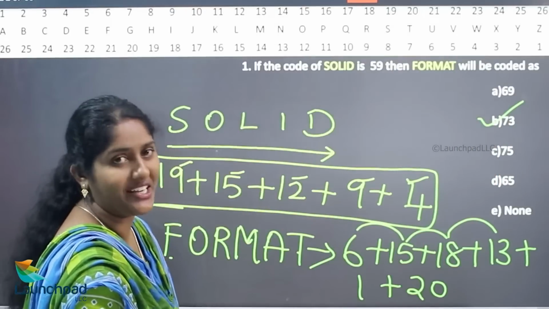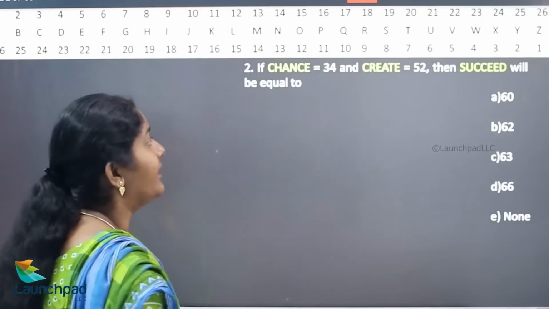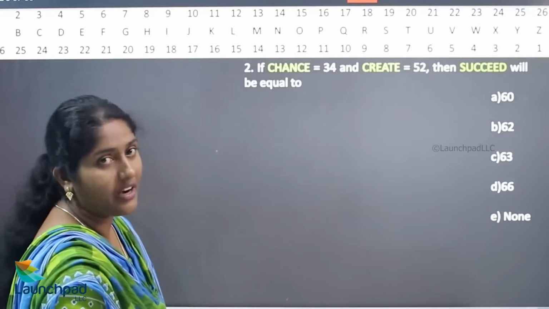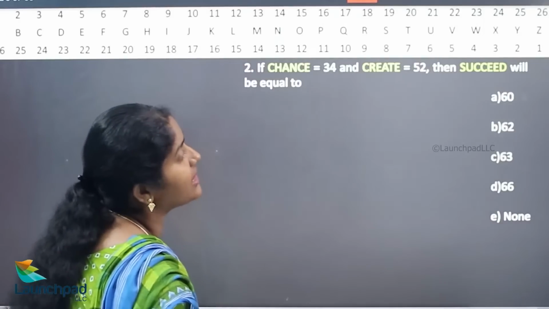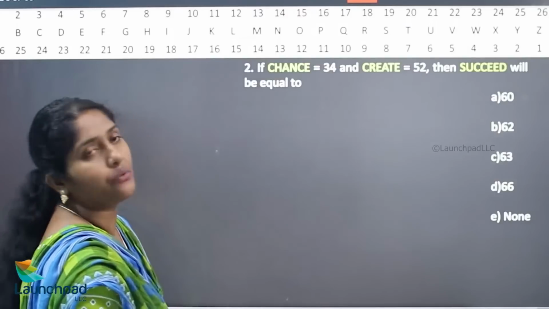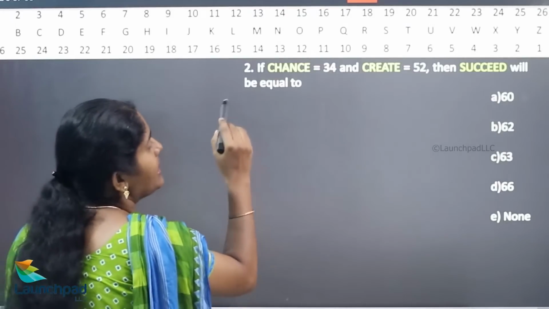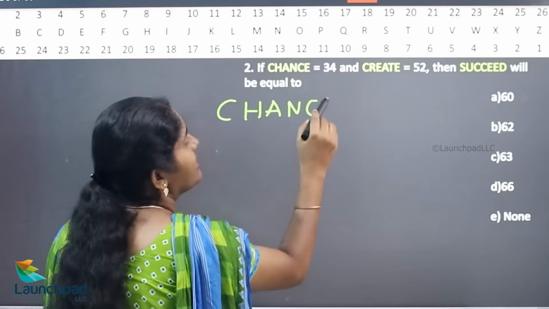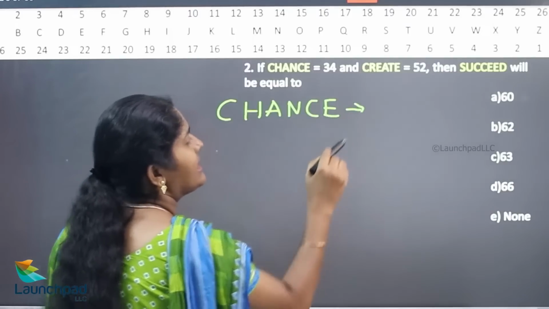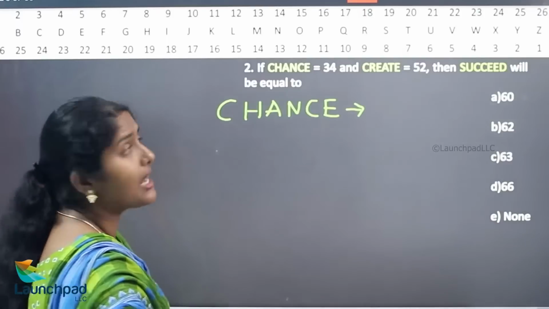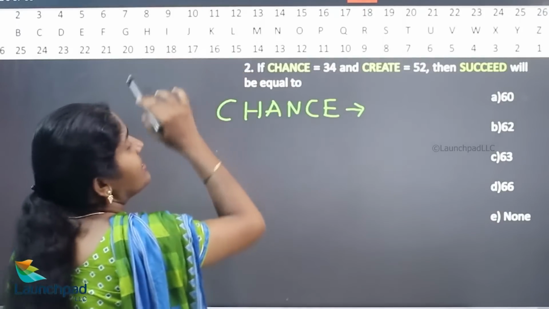We'll move on to the next type of question. Here, if chance is equivalent to 34, and create is equal to 52, then succeed will be equal to what? How many letters are there in chance? C, H, A, N, C, E. There are 6 letters, and each letter has a value, for example the value of H is 8.